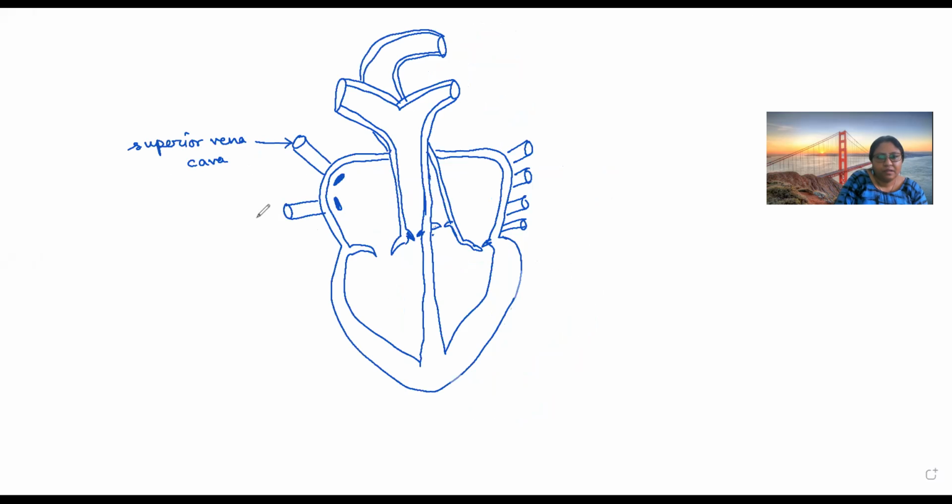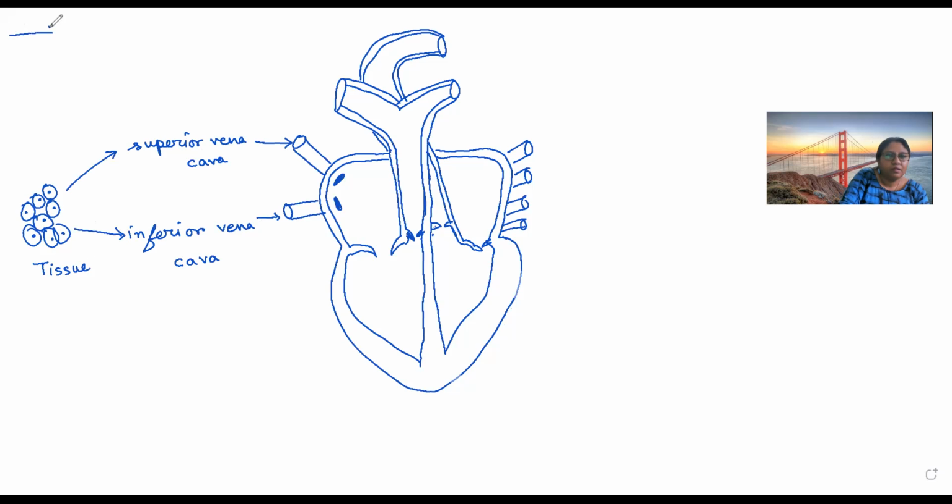Okay. This is called the inferior vena cava. Both of them are carrying the blood with more CO2 into this part of the heart.